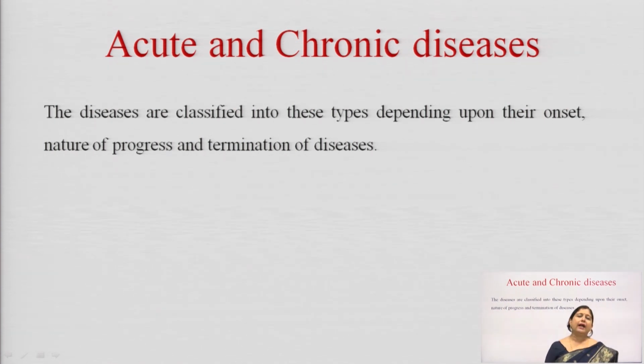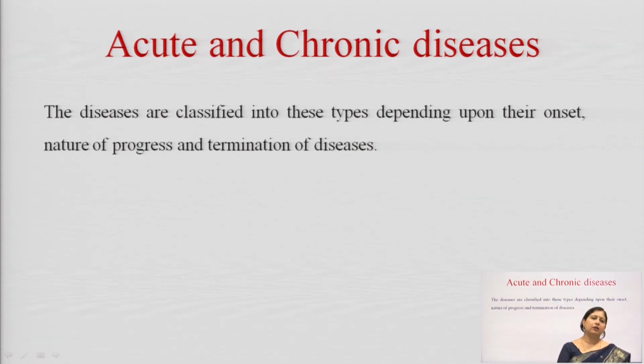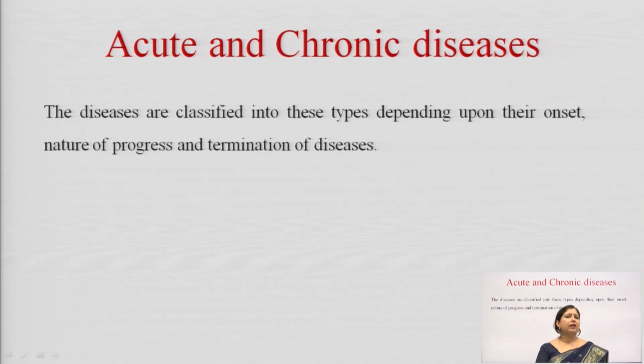Then acute and chronic diseases. Diseases are classified into two types, based on their onset, nature of progress and termination. If a person has an acute problem, a small short term problem, say he has twisted his wrist, that is a timely therapy which will be treated very soon.